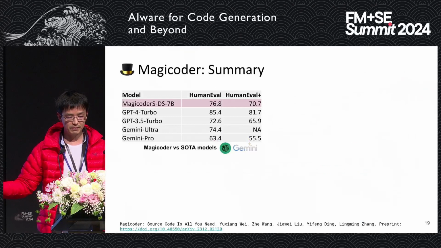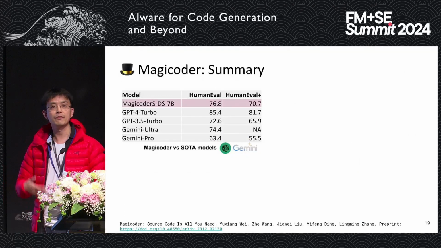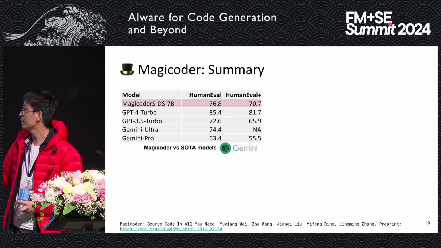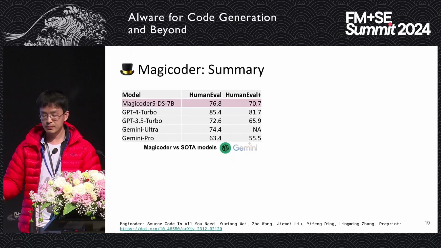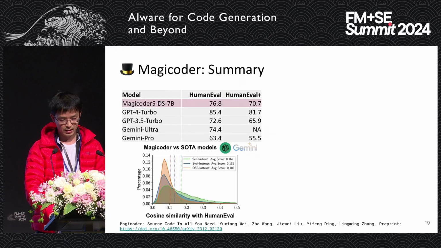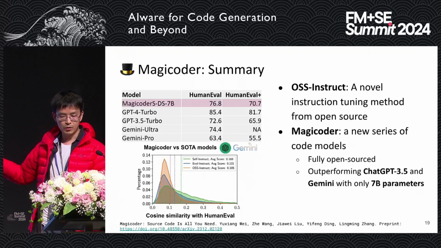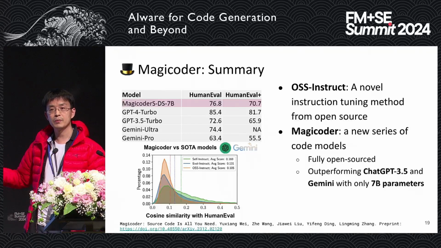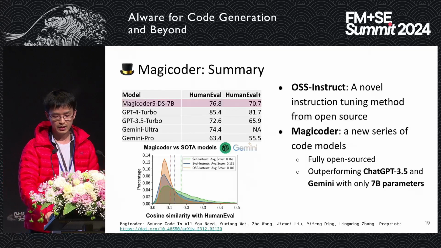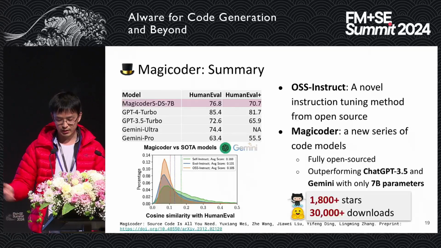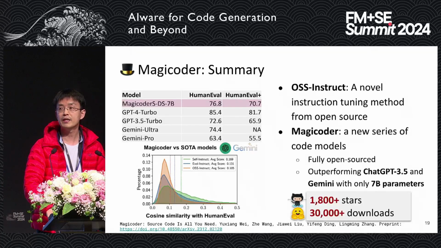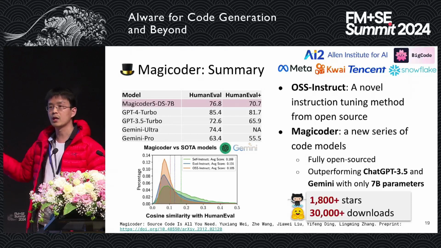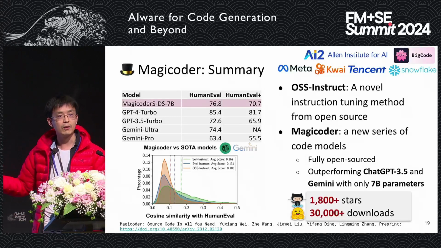And this is the result. Basically, with this very simple idea and a fully open source dataset, we can achieve even better performance than Gemini and GPT-3.5, based on some very simple open source models. So in summary, we have a novel instruction tuning method from open source, and with the new models, we can beat ChatGPT 3.5 using our 7B model. We already got a lot of stars and downloads on GitHub and Hugging Face. Try that out. You can search Magicoder if you're interested. And a lot of companies are already adopting our methodology or dataset for training their own models.